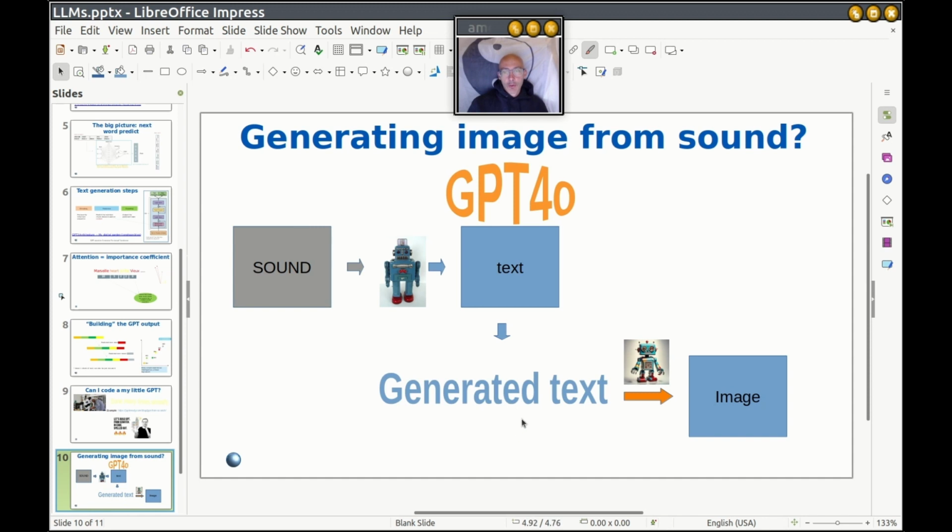Text can get to generated text, and then translated into image. Very similar to what we already discussed. Of course, the architecture is much more complex, but at the end it is nowhere near a human brain. So don't think that we invented a brain, okay?